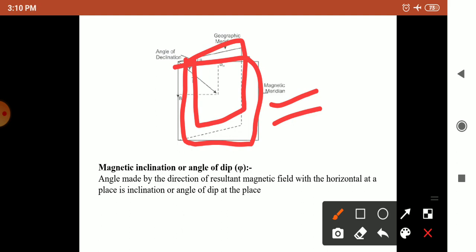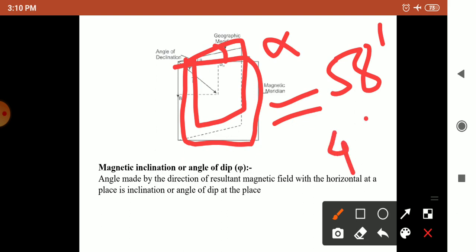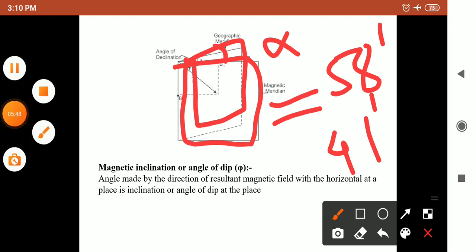So the angle between these two planes, alpha, is the magnetic declination, and it is small in India. It is about 0 degree 58 minute west at Mumbai and 0 degree 41 minute east at Delhi. So at both these places the magnetic needle shows true north accurately.